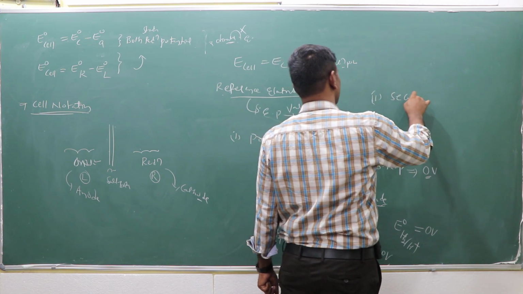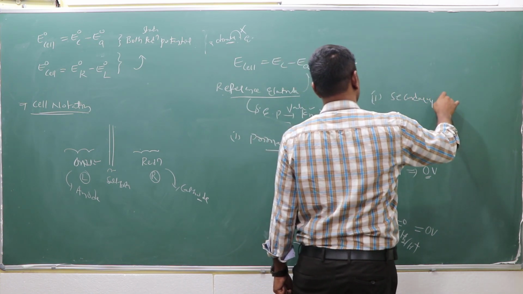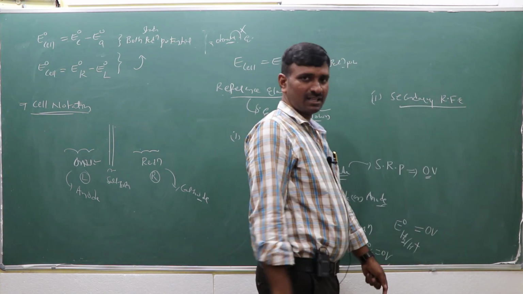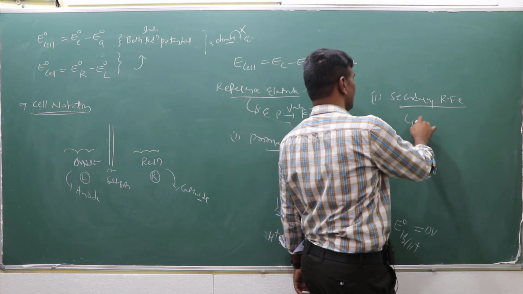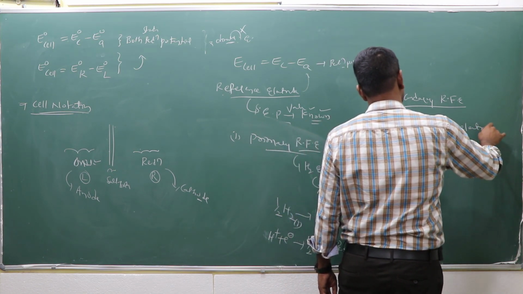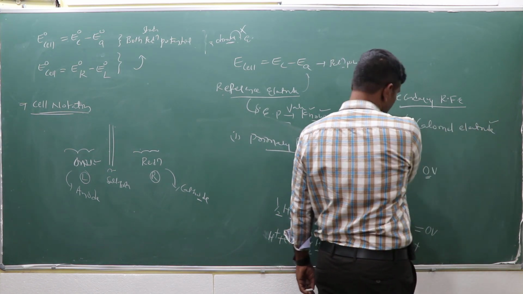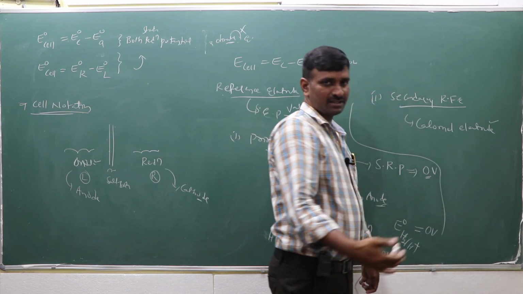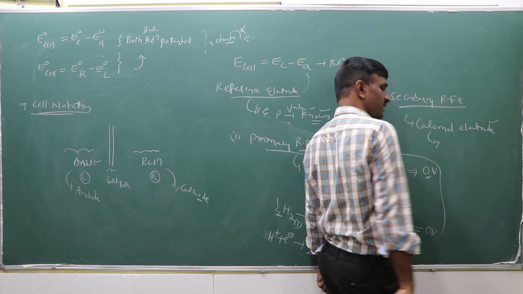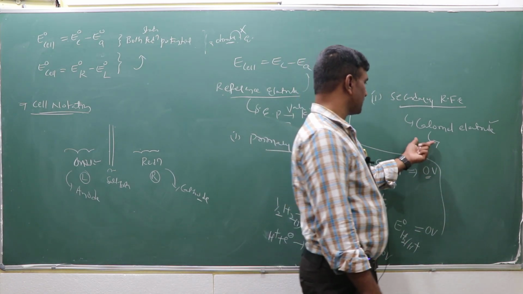Another one, the secondary reference electrode, we are using as the calomel electrode. That means its potential value is already known, and that one is considered as the standard reference electrode.